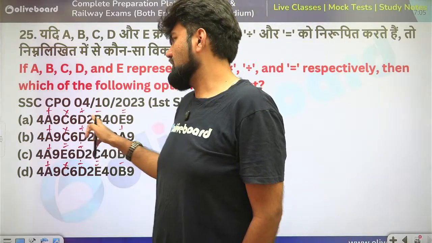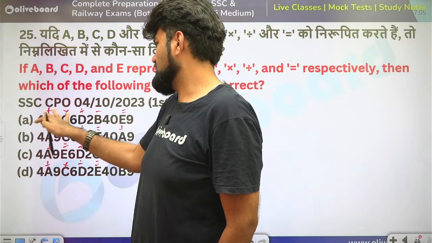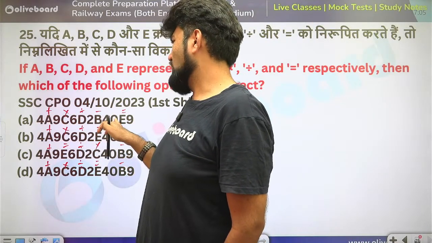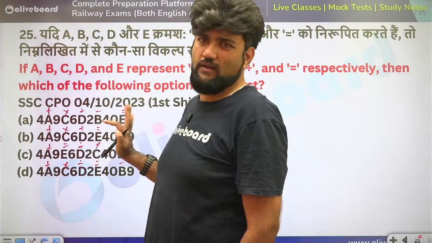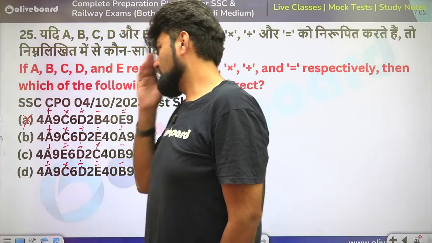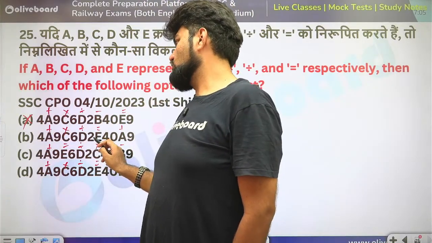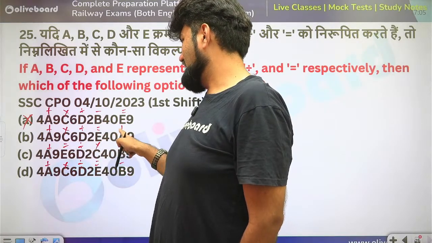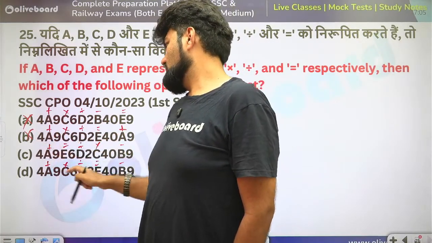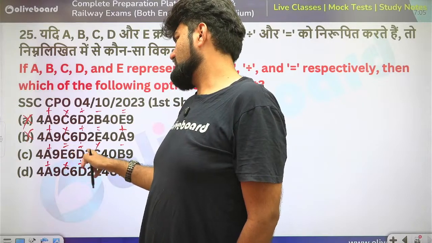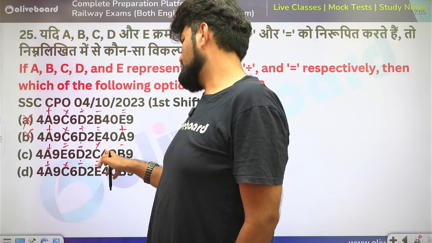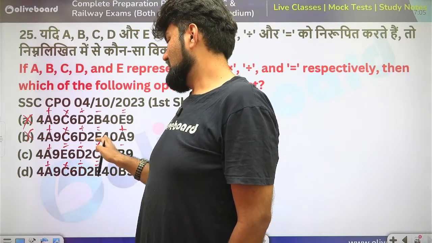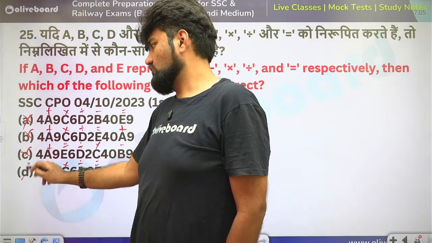So 6 divided by 2 is 3 into 9 is 27. 27 plus 4 minus 40 is never going to be close to 9. So this is gone. Again 6 divided by 2 is 3 into 9 is 27 plus 4 is 31. 31 and 40 plus 9. No. 4 plus 9 is 13. 6 divided by 2 is 3 into 4 is 12. Sorry, 3 into 40 is 120. So this is out of hand. So option D is my right answer.